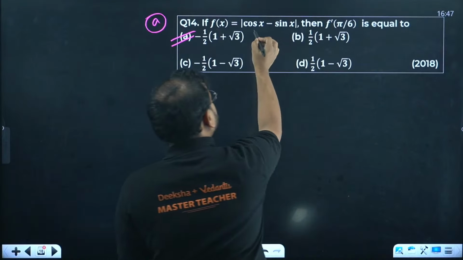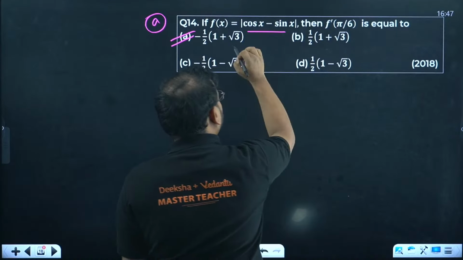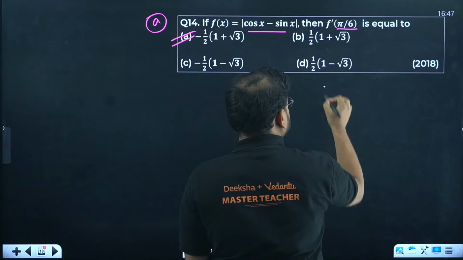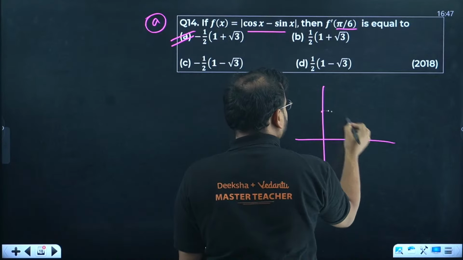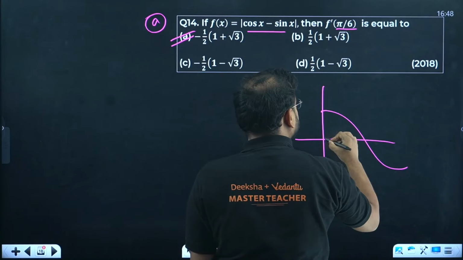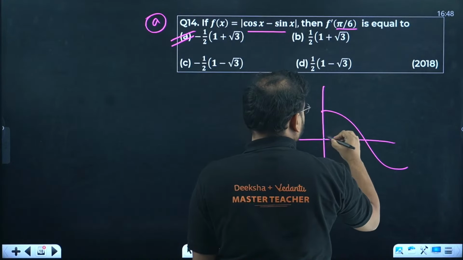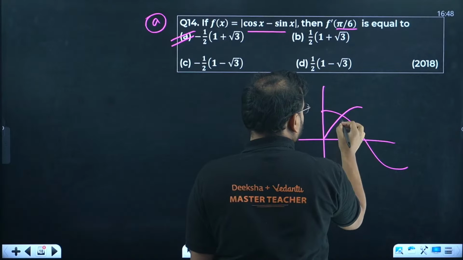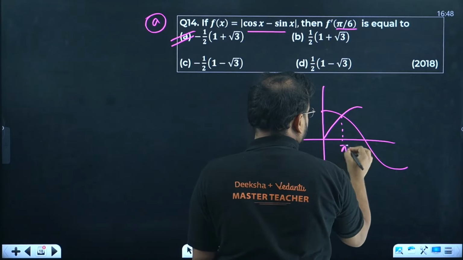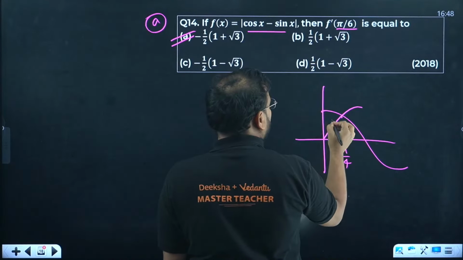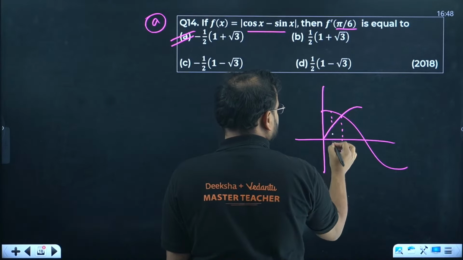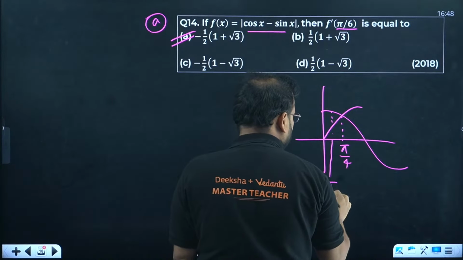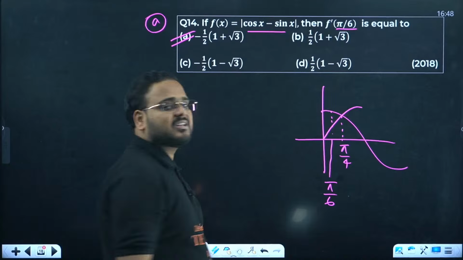How to solve it? Please check cos minus sine. It's in the modulus. But at pi by 6, where is pi by 6, sir? Cos graph is like this, sine graph is like this. And this value is, sir, pi by 4. So pi by 6 will come before this, right? Pi by 4 is 45 degrees, pi by 6 is 30 degrees.